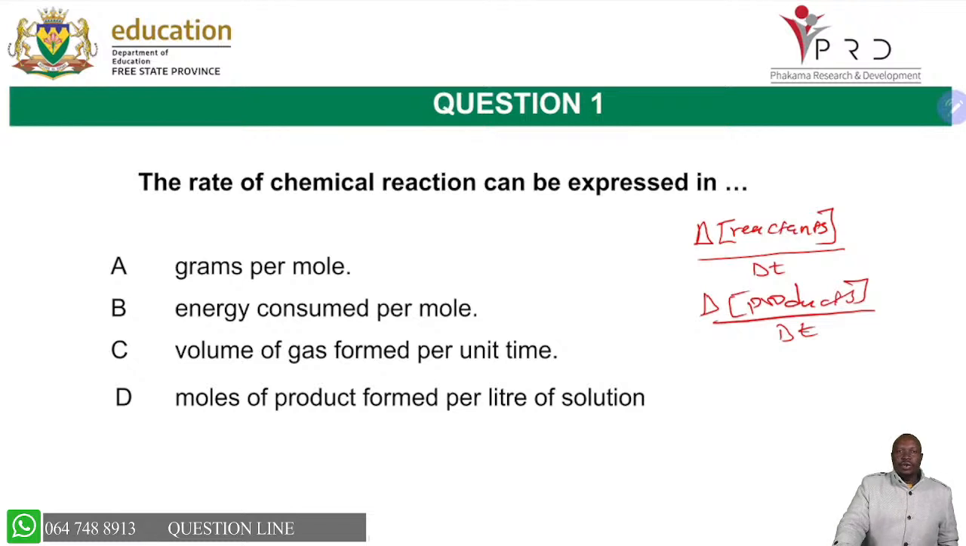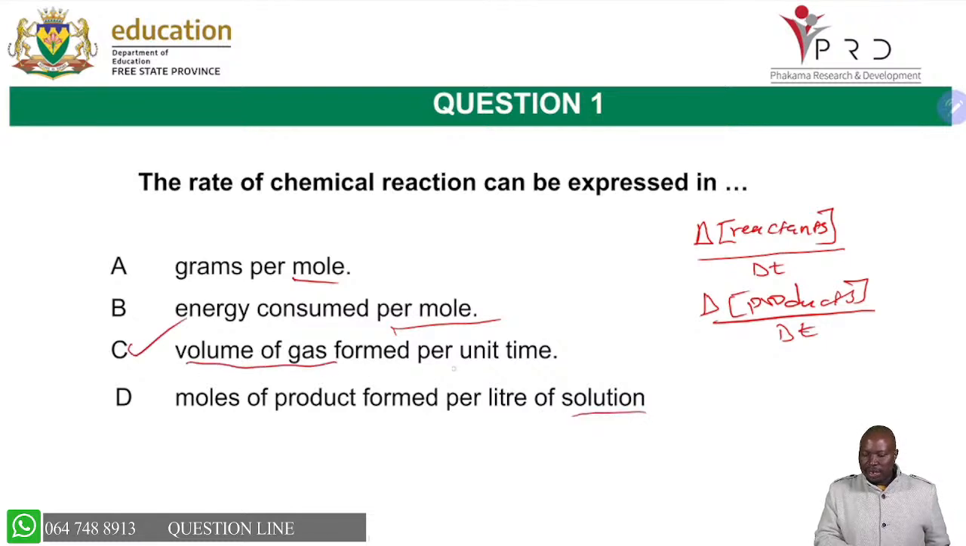Now, the other way you can say it is the rate of change in the concentration of reactants. You can't write it like that. You must write it in what? In weights. Now, if you look here, there must be per unit time. As long as we talk about reaction rate, you see it's grams per mole. There is no per unit time there. Per mole, moles of product per liter of solution. The correct answer will be C, because it's volume of a gas formed per unit time.